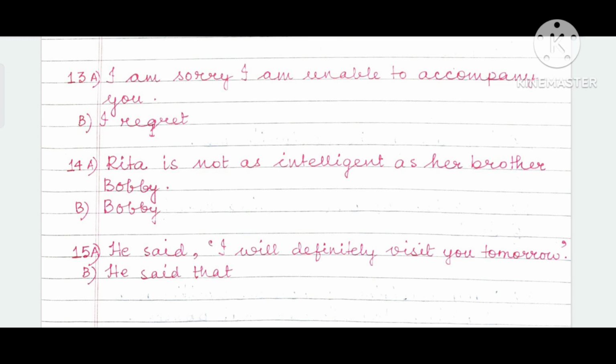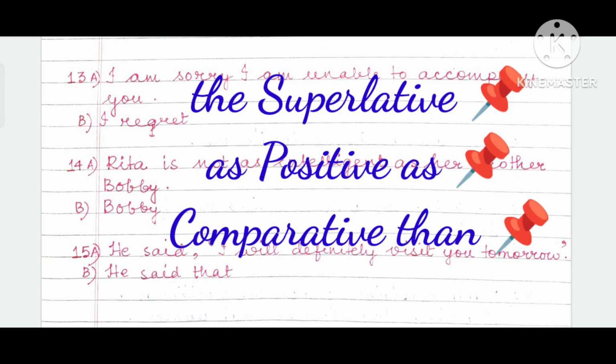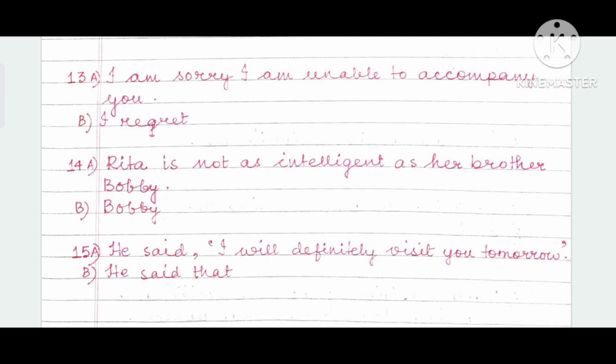So, whenever you are using the superlative form, put the before the superlative form, as, dash, as, the positive degree, as beautiful as, and if you are using the comparative form, always place than after the comparative form. So, Bobby is more intelligent than his sister Rita. More intelligent than.